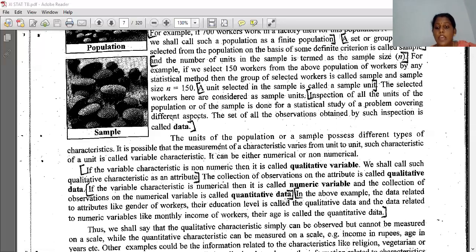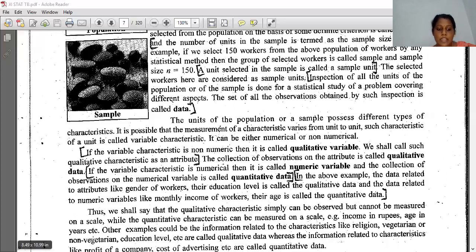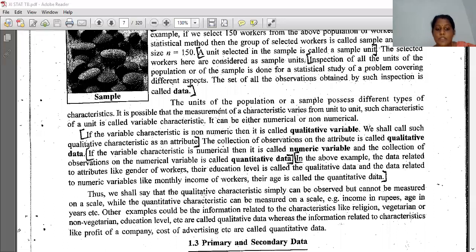Okay. In the above example, the data related to attributes like gender of workers, male or female, and their education level, meaning how much qualification, like BCom, MCom, all the different streams, is called qualitative data. And the data related to numeric variables like the monthly income of the workers and their age is called quantitative data. Now, thus we shall say that qualitative characteristics can simply be observed but cannot be measured on a scale.